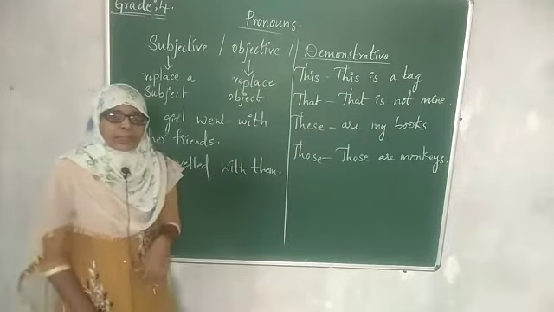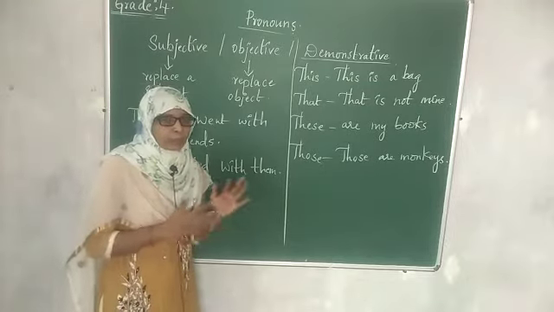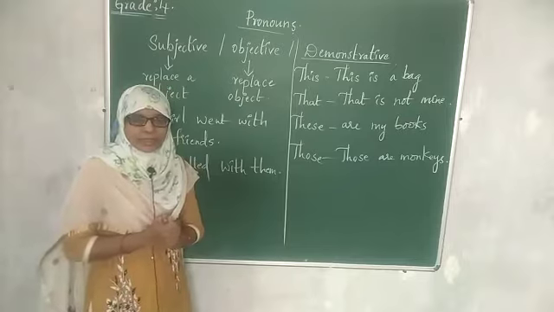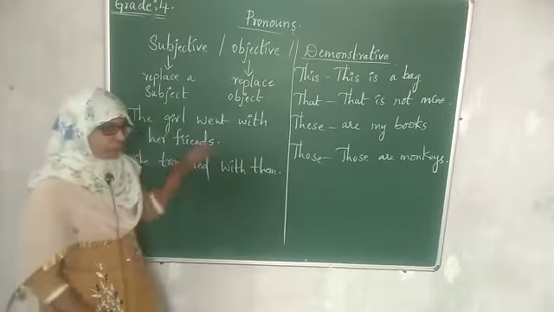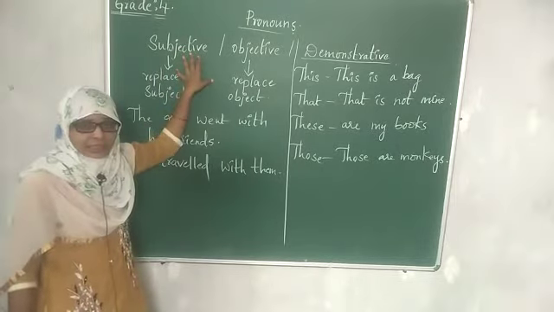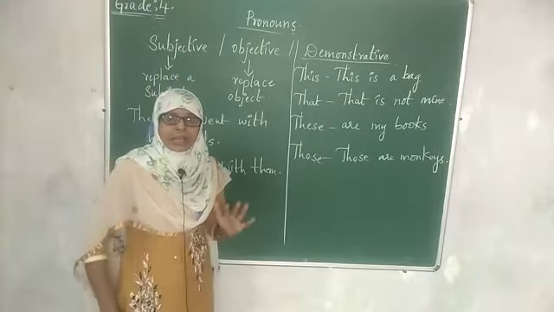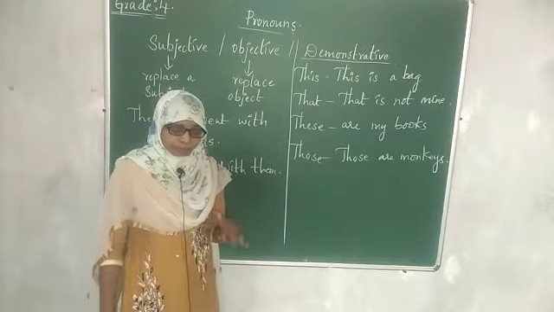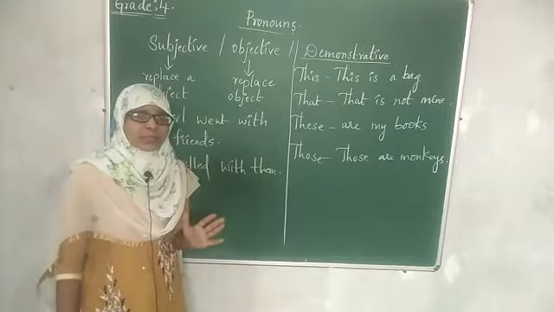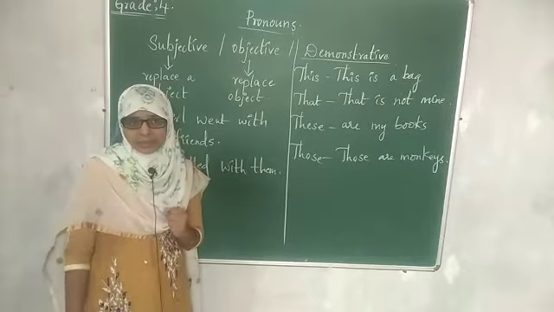We have seen in the previous videos what is a subject, what is an object. What is a subject? The noun or pronoun that we are discussing in the sentence, that we are talking about in the sentence, that is called the subject. Rahul is a cricketer. So who is the subject here? Rahul is the subject.